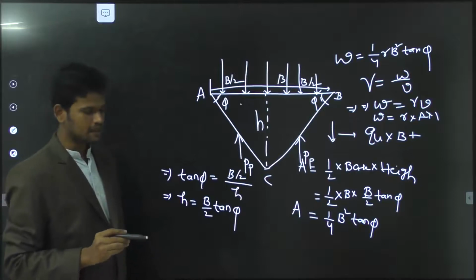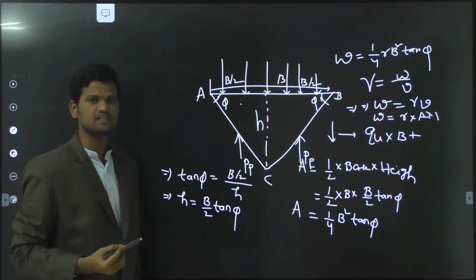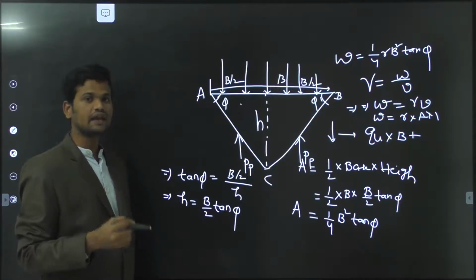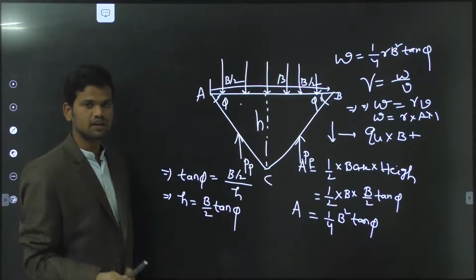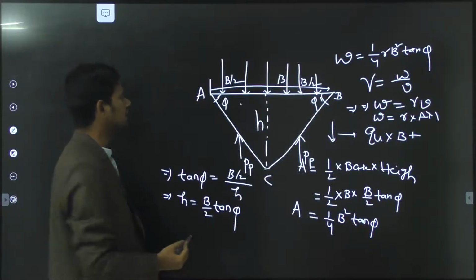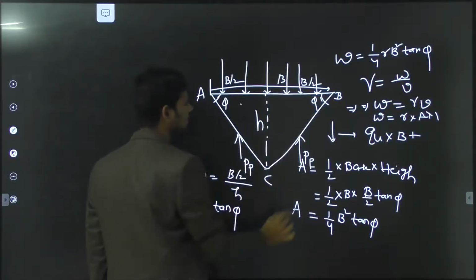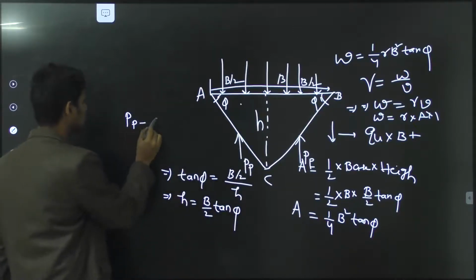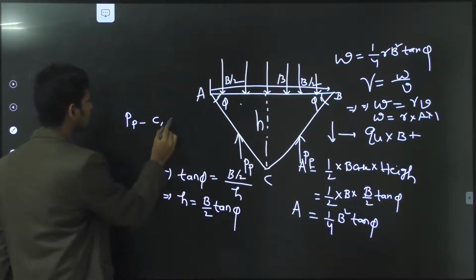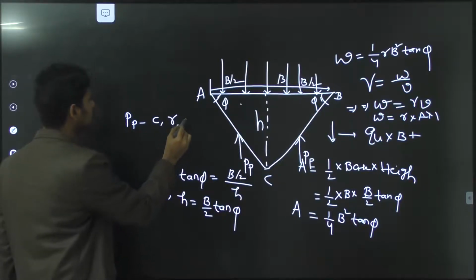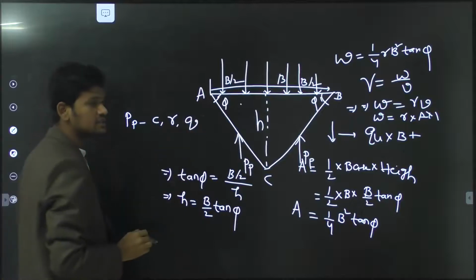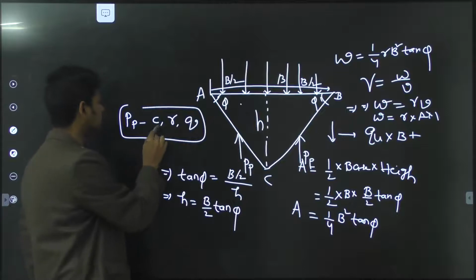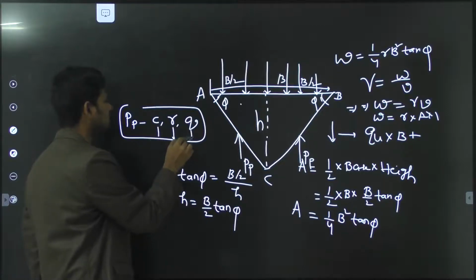Already we have discussed passive earth resistance, or passive pressure, which means the wall creating some pressure acting towards the soil mass. That is nothing but the passive pressure or passive resistance. The passive resistance acting in the upward direction will be caused by the cohesion of the soil mass as well as the unit weight of the soil mass as well as the surcharge pressure of the soil mass.